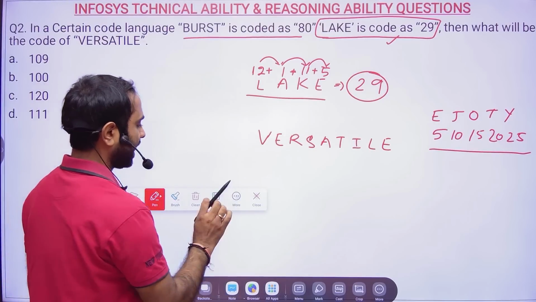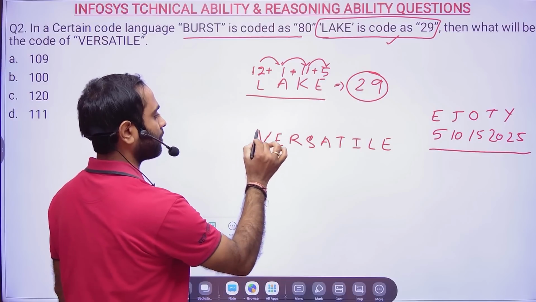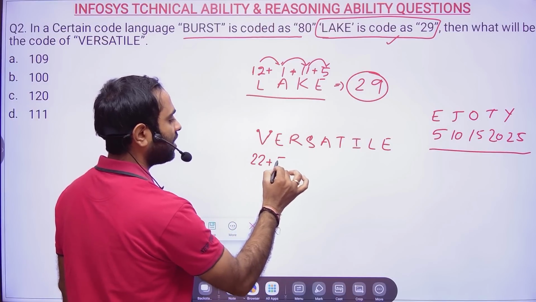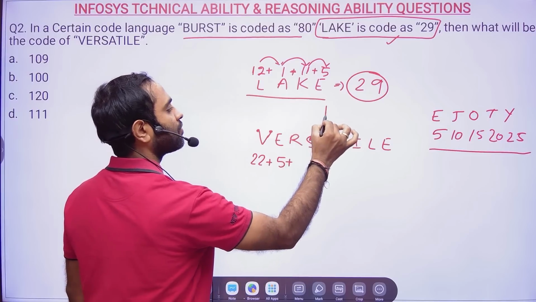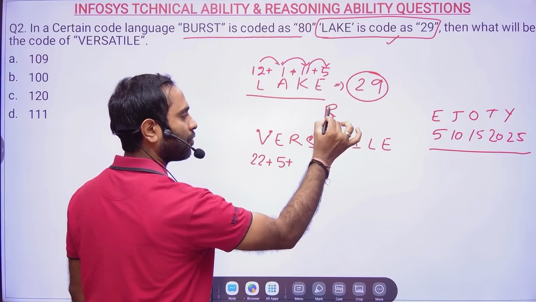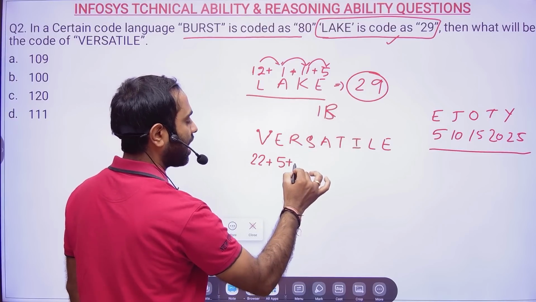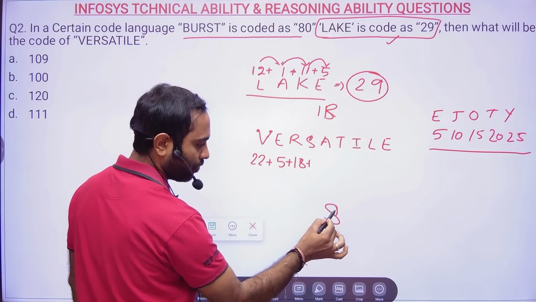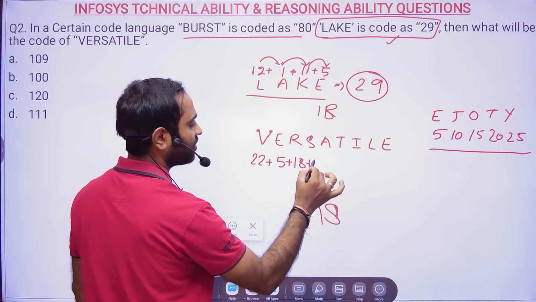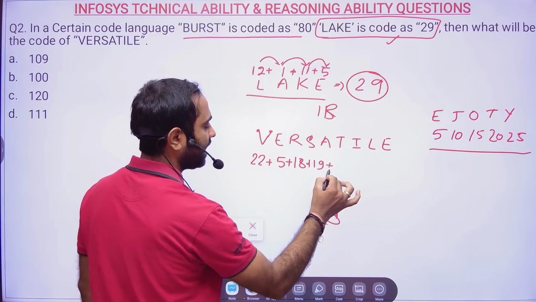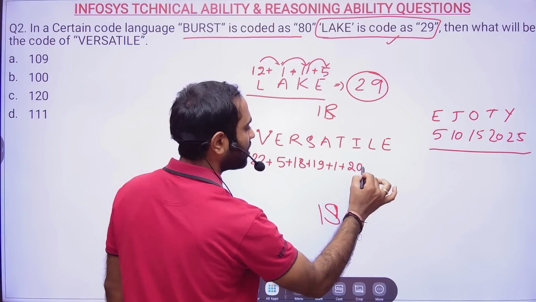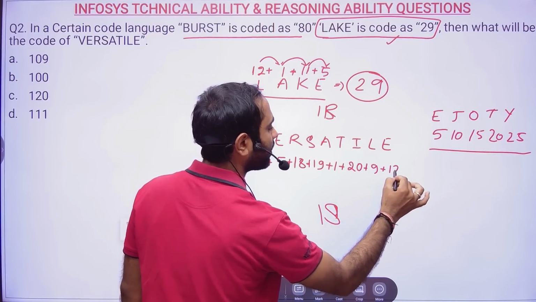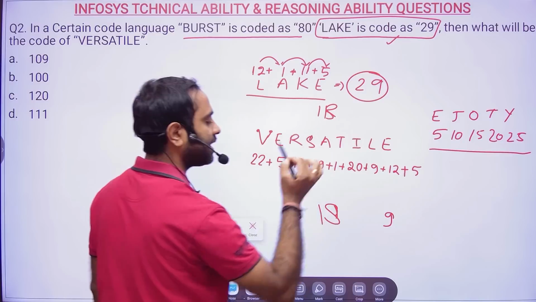Same thing we will do for versatile. Now V. You see there are 2 points, so this will be 22. E will be 5. R: if you write R like this and close it, it will become 8, so R's code is 18. Now S. If you close this, it will become 9, so it is 19. And then A is 1. T20 match, so T is 20. I looks like 9 only. L is 12 from LUNCH in SBI, and E will be 5.